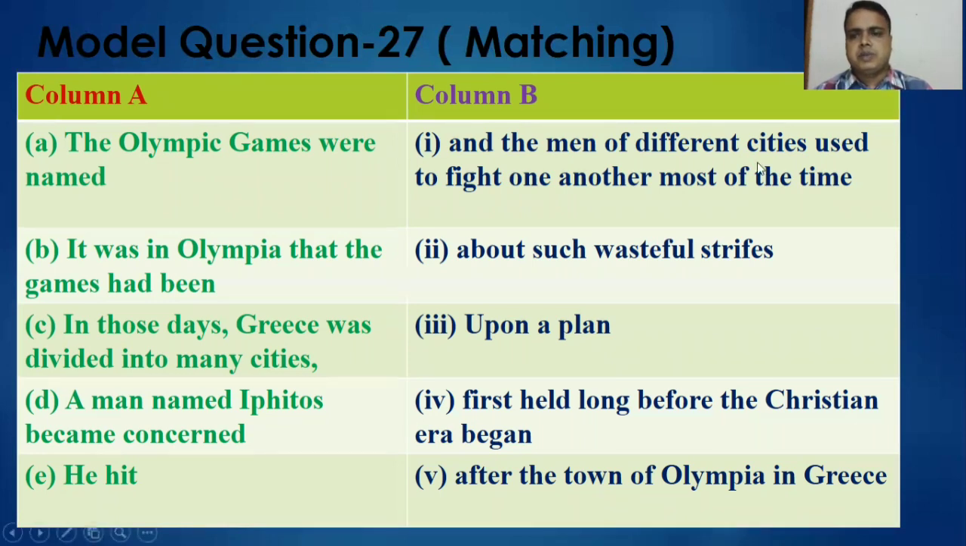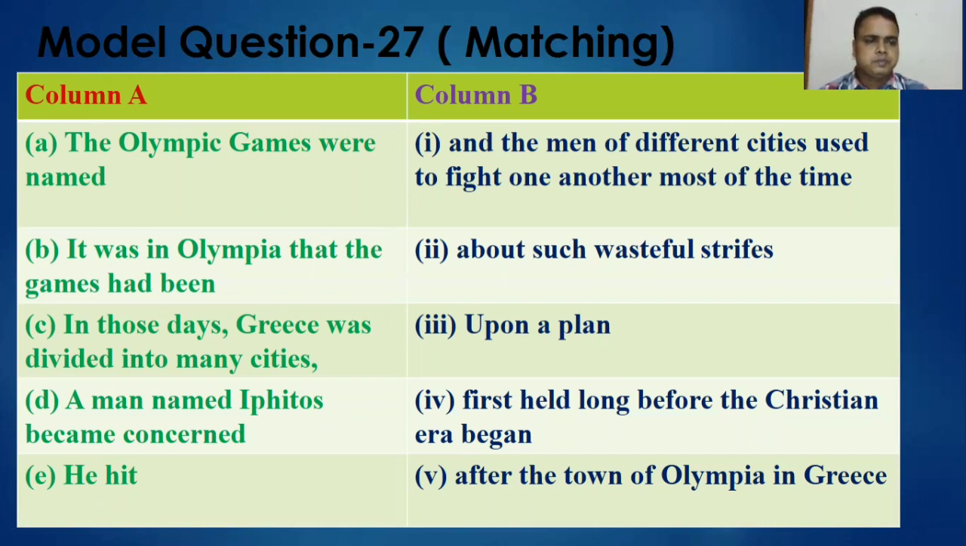In the column B, you are getting here: 1, and the men of different cities used to fight one another most of the time. 2, about such wasteful strifes. 3, upon a plan. 4, first held long before the Christian era began, and 5, after the town of Olympia in Greece. So, dear learners, I am telling you the answers. You will just write it down and match the answers.